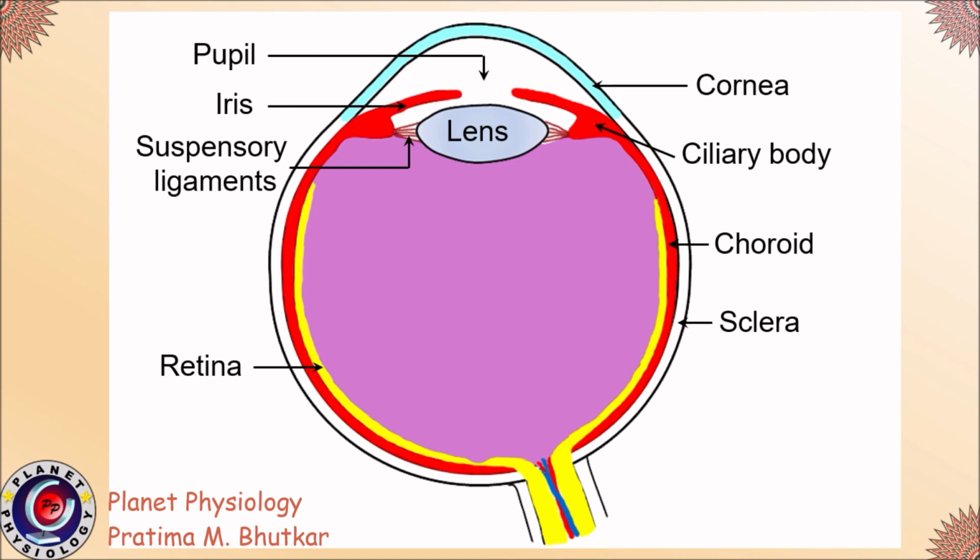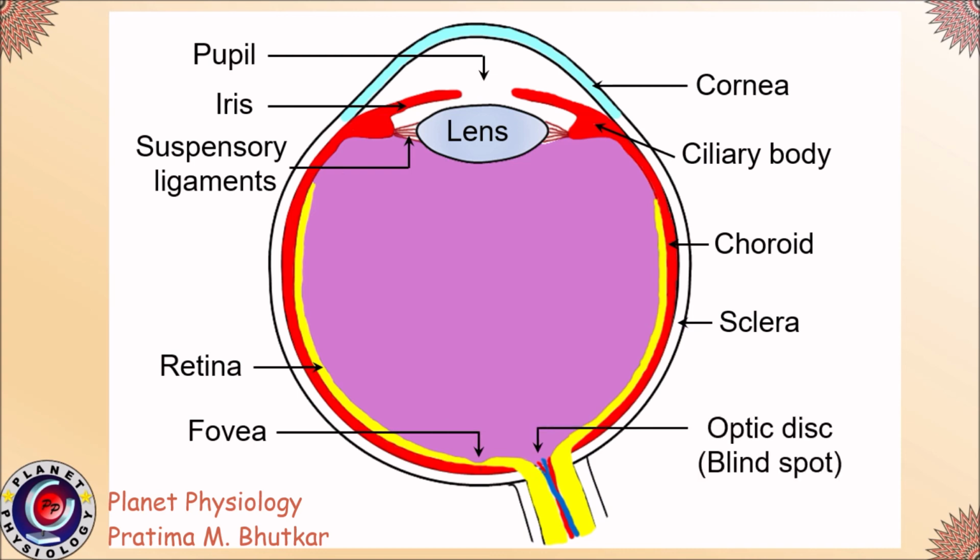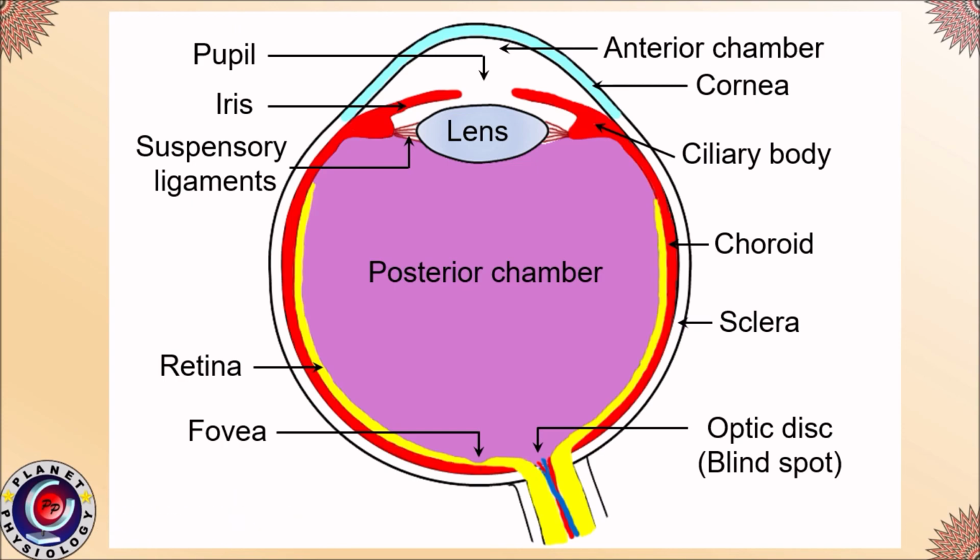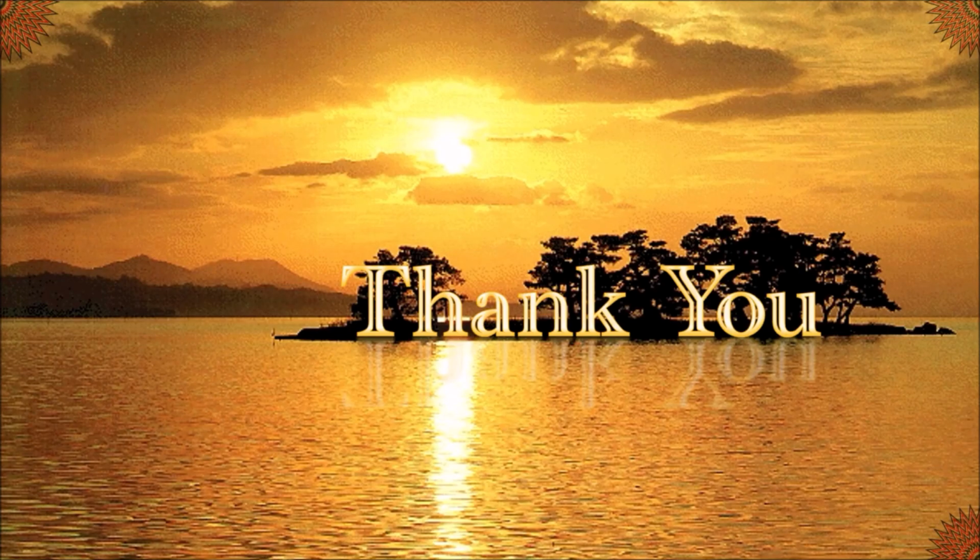The innermost layer of the eyeball is the retina. The posteriormost pole of the retina is thin and called the fovea. Again on the posterior aspect of the eyeball but slightly on the medial side is the blind spot. Present between the lens and the cornea is the anterior chamber. It is filled with aqueous humor. Behind the lens is the vitreous humor. That's all for this session.